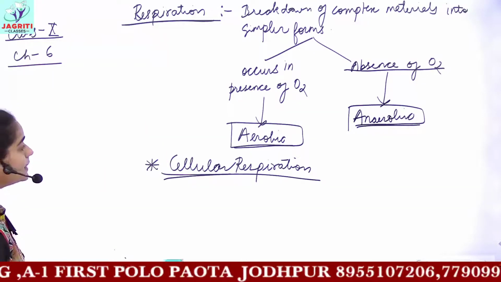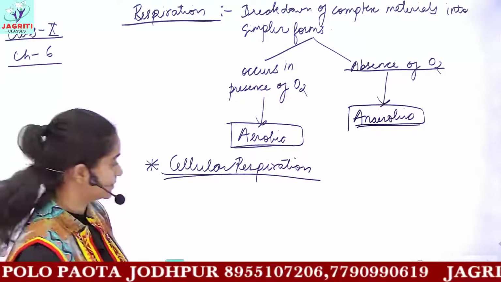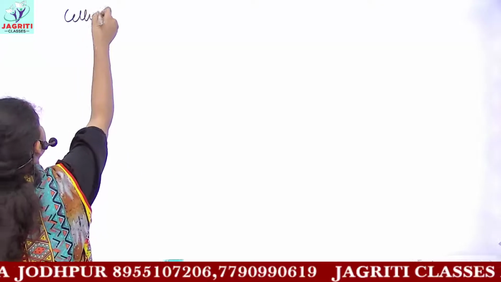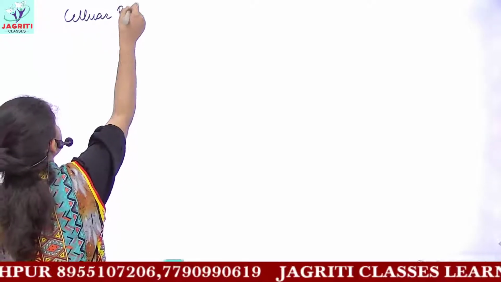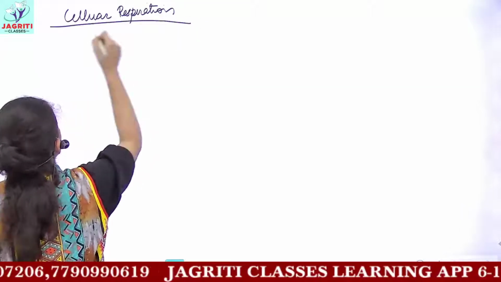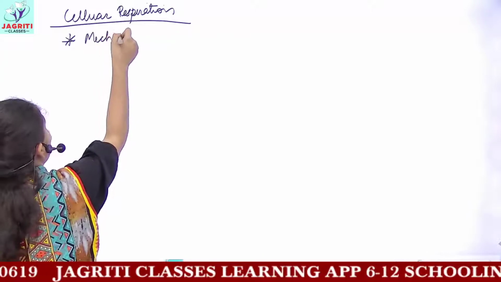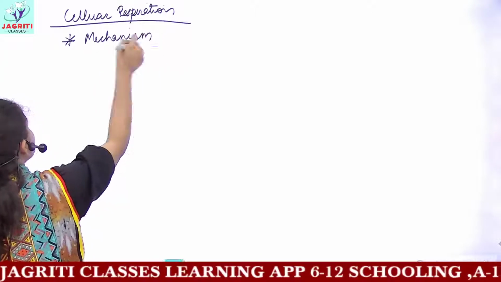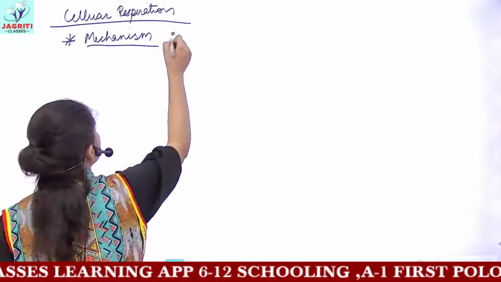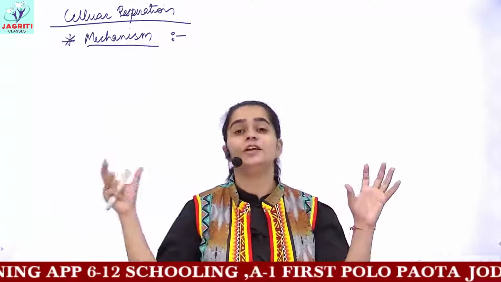So now we'll see how this breakdown process or how cellular respiration occurs. So we'll be dealing with cellular respiration. And now we'll see the mechanism of cellular respiration. Mechanism means how the process of cellular respiration occurs in organisms. So we say that respiration is breakdown of complex material into simple forms.